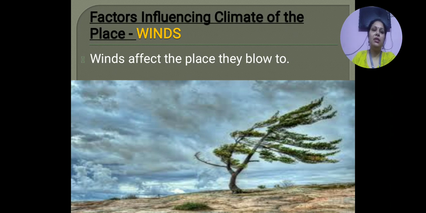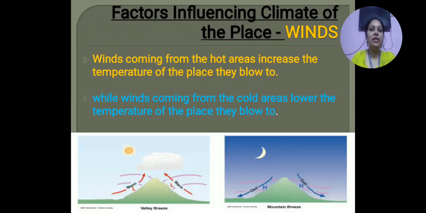Now there is another factor which influences the climate of a place, that is winds. Winds also affect the climate of the place. How? Let's study. Winds blow over a place, so wherever the wind is blowing, that affects the climate of that place. How? Let's see. Winds coming from hot areas increase the temperature of the place they blow to.